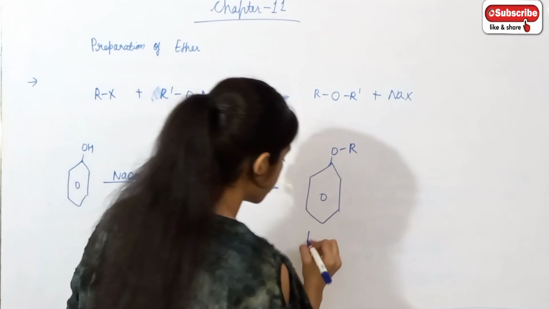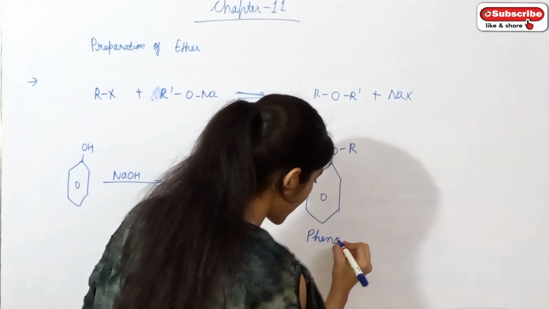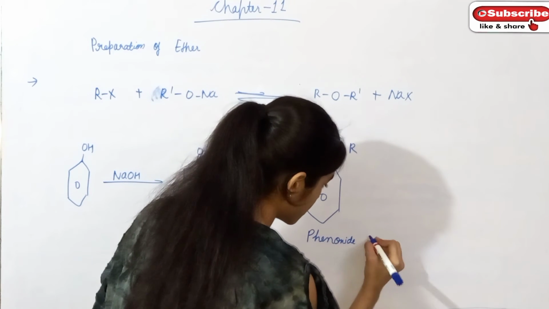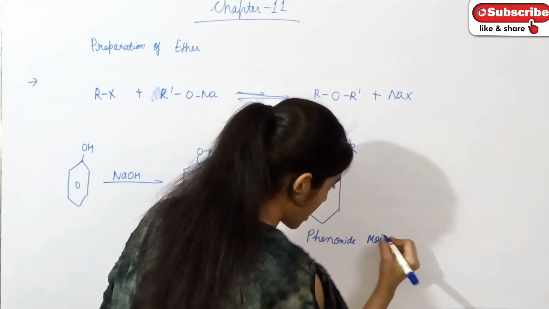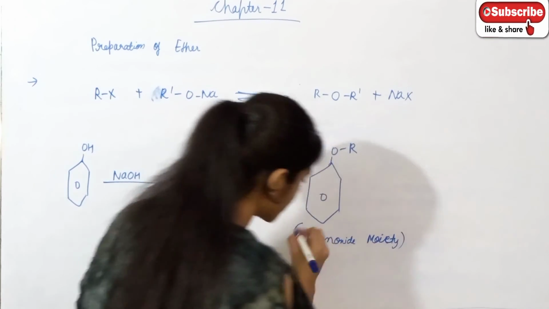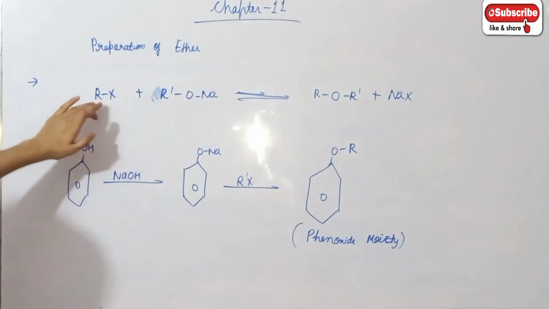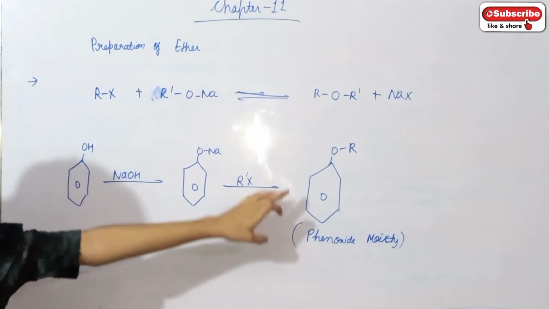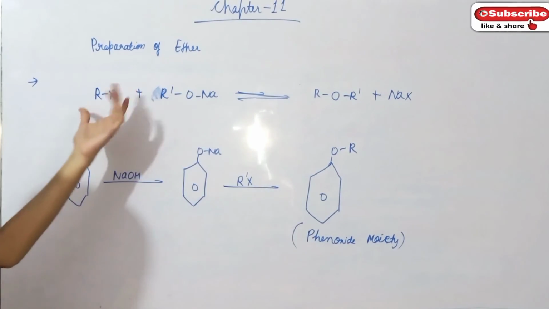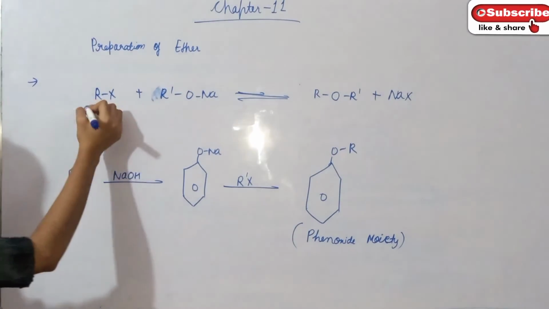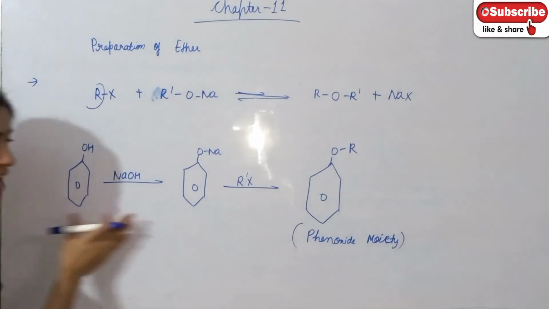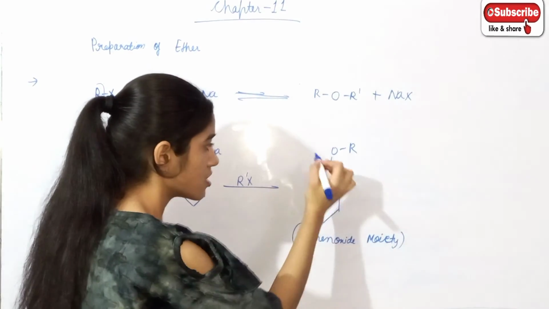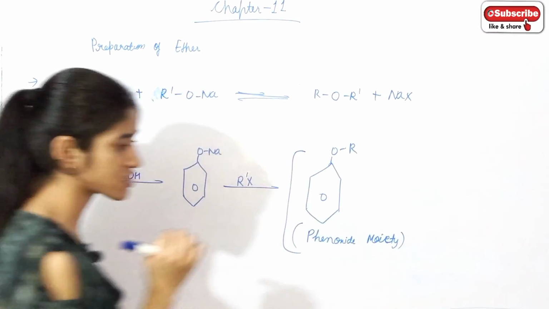We get phenoxide moiety. So it is the same as what we have done for the preparation of ether, but in place of R we take phenol, and the product which we get has a phenoxide moiety.